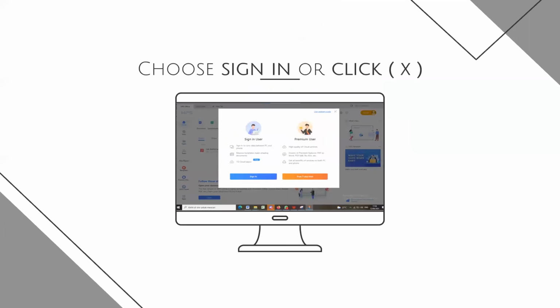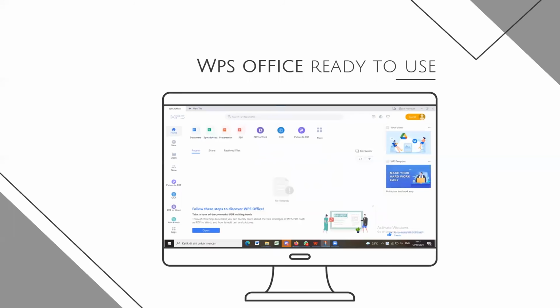Next, you choose sign in, create your username and password, or click cross. Finally, the WPS Office installation is complete.